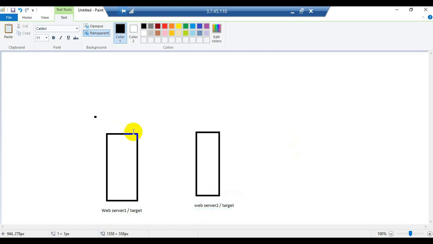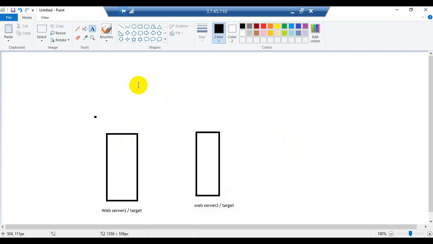Now our next task is to create a load balancer and target group in which we will add both of the targets. If you remember, at the start of the session I told you the load will get balanced equally only on the servers which are members of the target group.